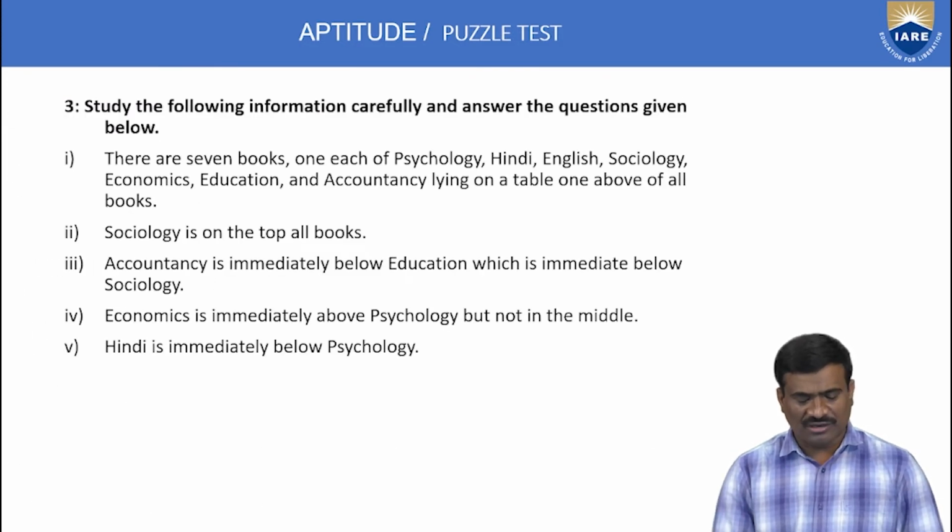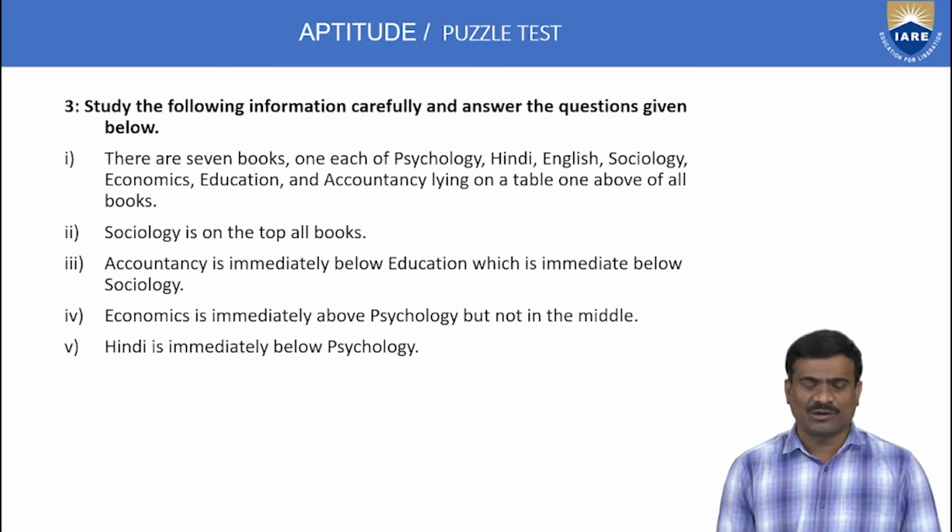Next, third puzzle, number 3. Study the following information carefully and answer the questions given below. Statement number 1: there are 7 books on each of psychology, Hindi, English, sociology, economics, education and accountancy lying on a table, one above all books.